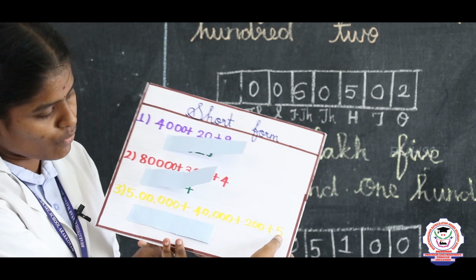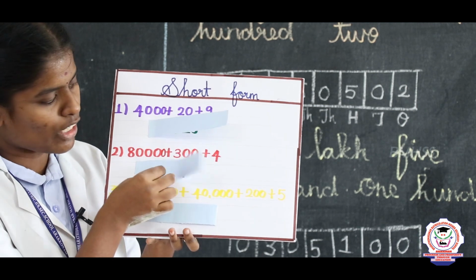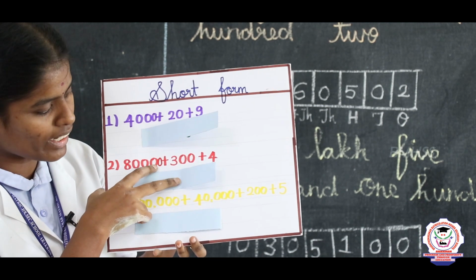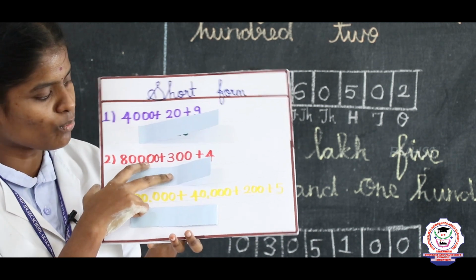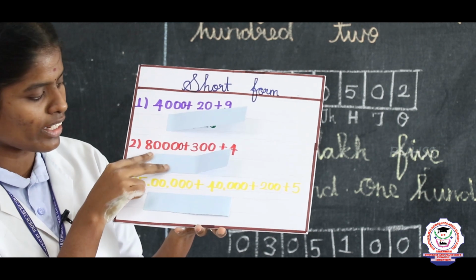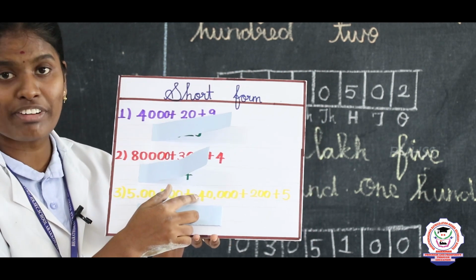Okay. So the next one, final example, listen here. The 1's place value is 5. There is no 10's place value. The 100 place value is 200, there is no 1000 place value. The 10,000 place value is 40,000, the lakh place value is 5 lakh.